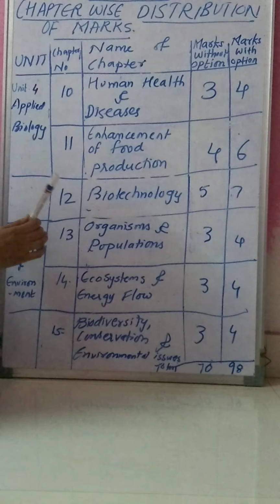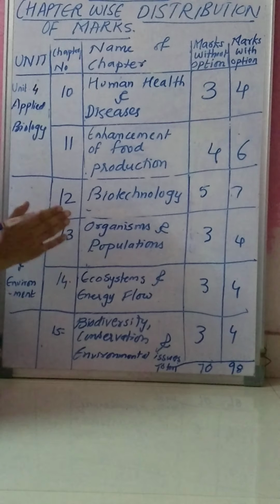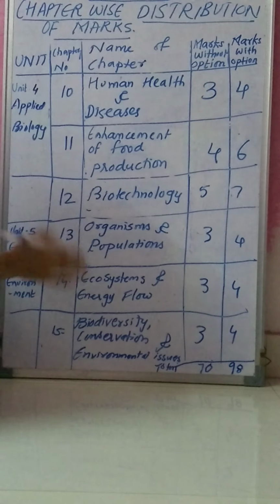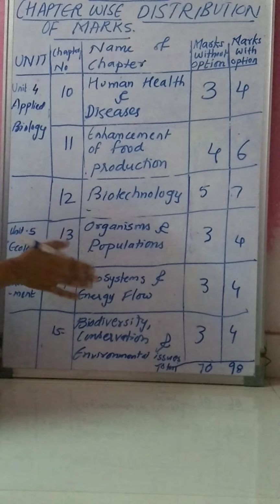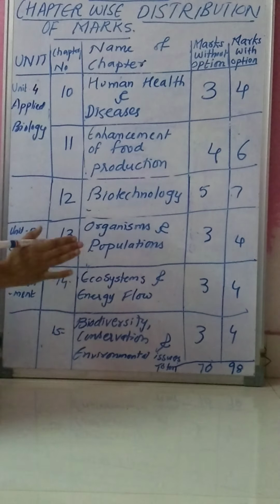Means you will be having a 98 marks paper. But if you see without option, the total of your chapters is 70 marks.